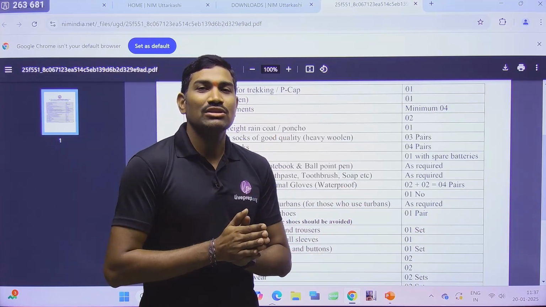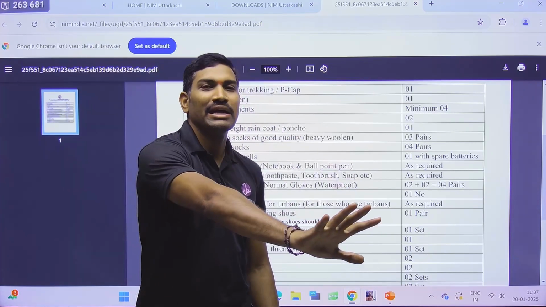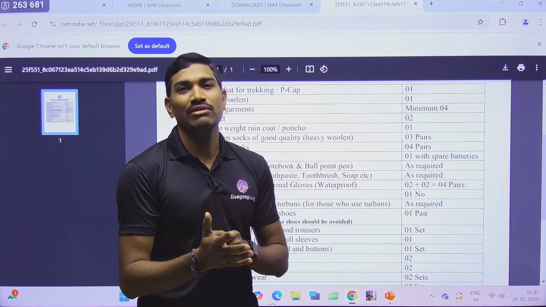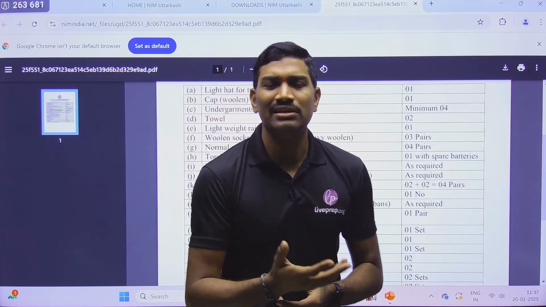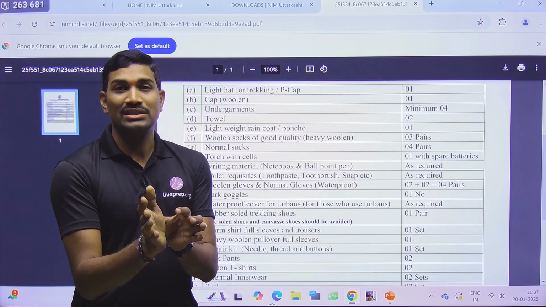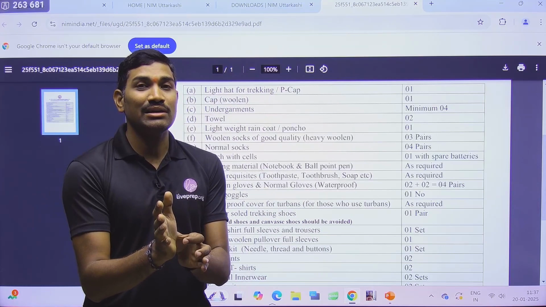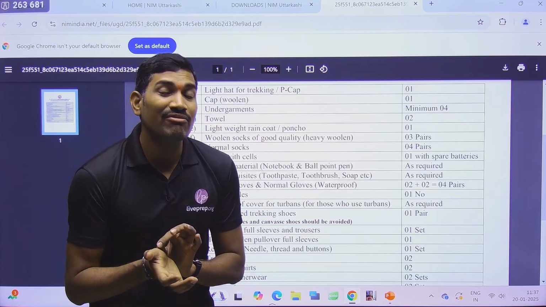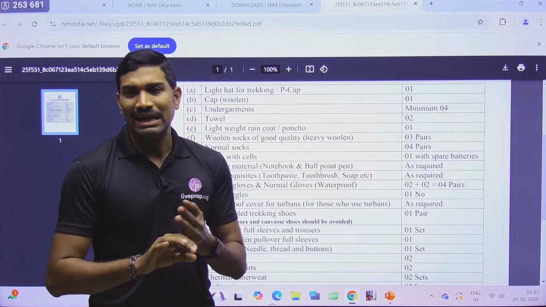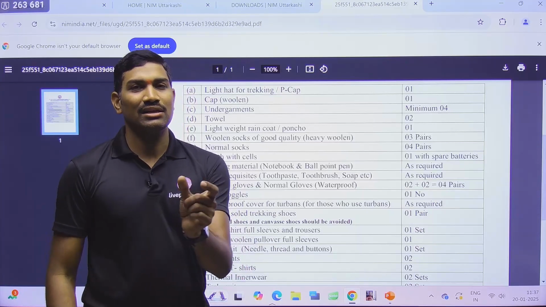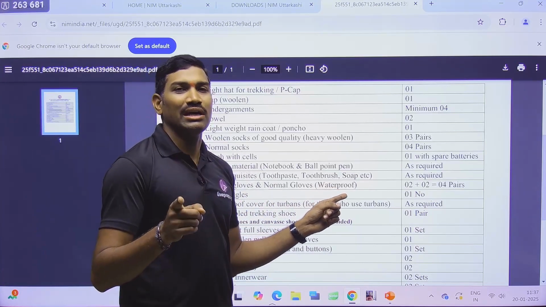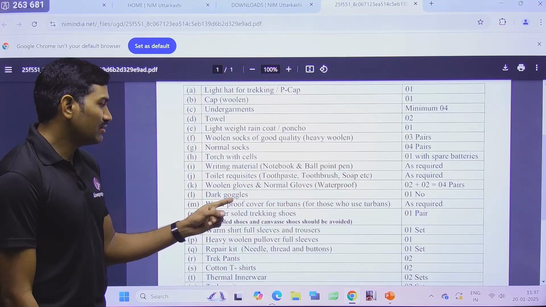When you are on the ice craft, many times we are directly keeping the hand on the ice. Please remember, that is very cold, because we are on the glacier, right? Glacial ice is very cold. So you need to withstand the temperature, and at the same time the gloves should not become wet. So you need to compulsorily wear waterproof gloves that at least withstand that cold temperature. So please remember this.